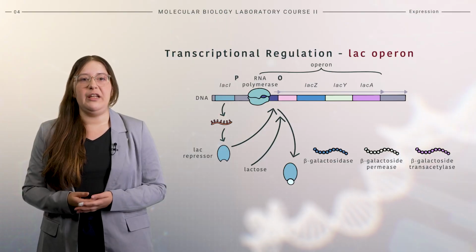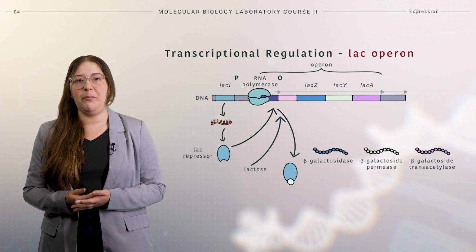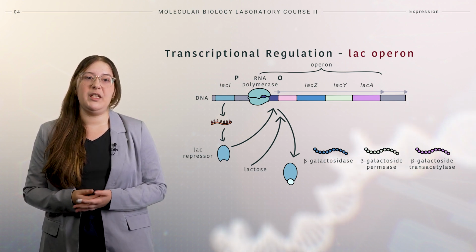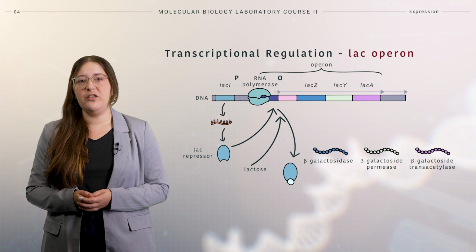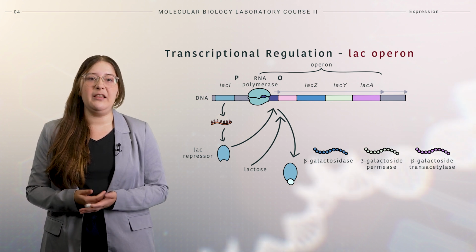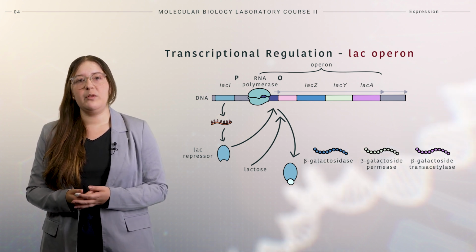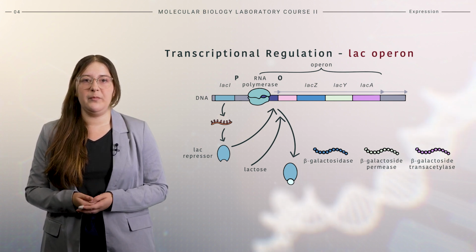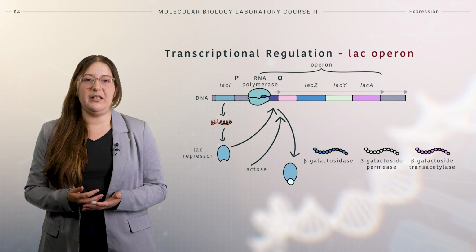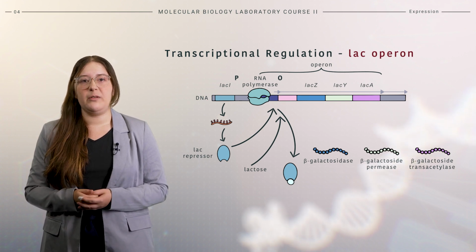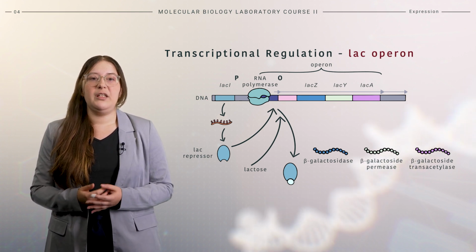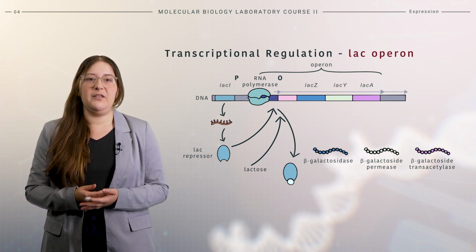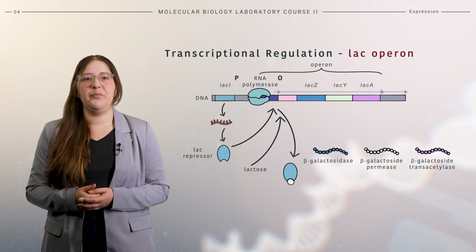Additionally, the catabolite activator protein, CAP, enhances expression when there is no glucose in the medium. A starvation signal, the cyclic AMP levels, causes CAP to bind to the DNA and positively enhances expression. Without CAP binding, the Lac operon is expressed only weakly, because the affinity of RNA polymerase without the activator is relatively low.